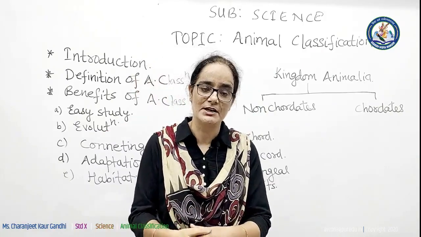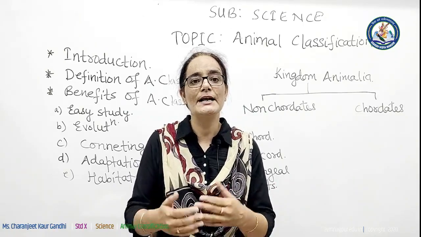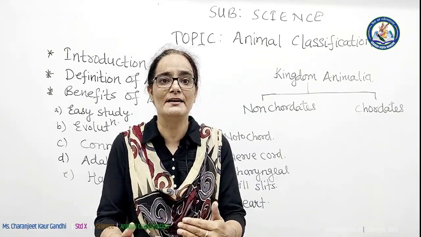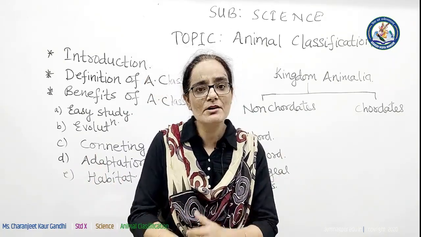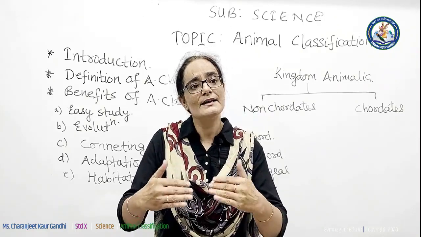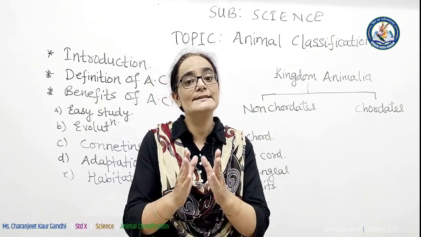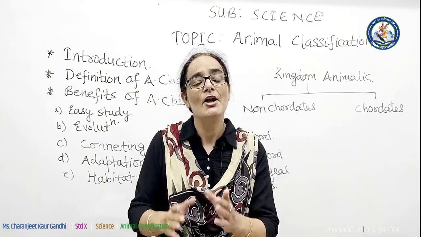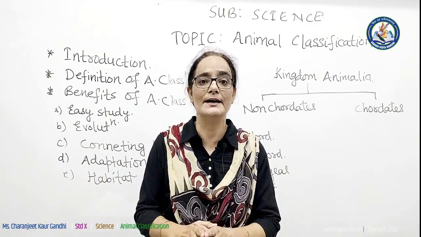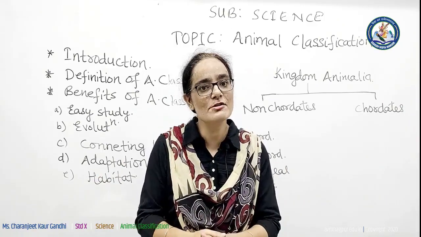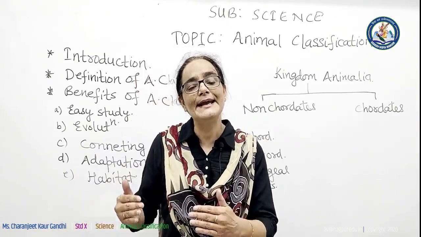Because of animal classification, we can get knowledge about their adaptation. Now, what is adaptation? Adaptation is the power of adjustment of an organism or an animal with the changing surroundings. It is very easy for us if the animals are categorized in various groups, because by studying the properties of only one animal, we can get knowledge about the features or characters of all the animals coming under that particular group. And also, we can get knowledge about the features of animals with great accuracy.